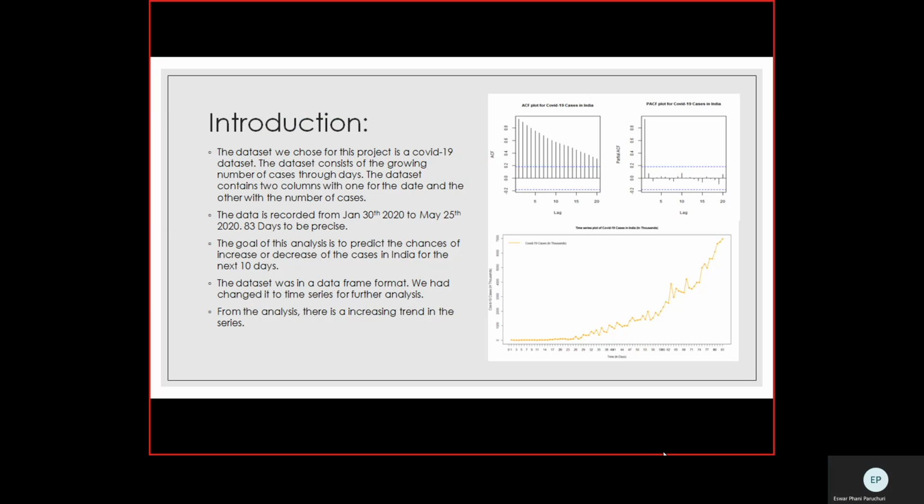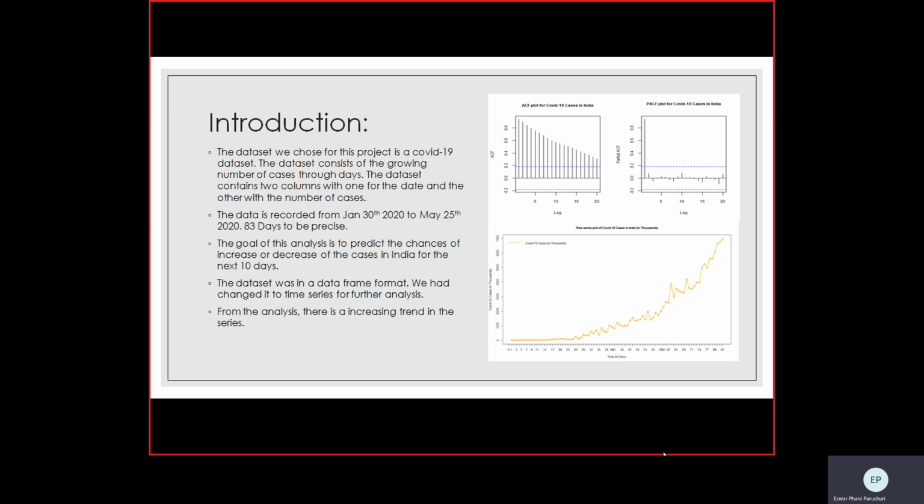Before introducing this topic, what we are trying to do here is analyze the data, explore the data, do some visualizations, and based on these visualizations, try to predict the future. The dataset we chose for this project is a COVID-19 dataset from the country India, and it contains two columns: one for the date and the other with the number of cases.